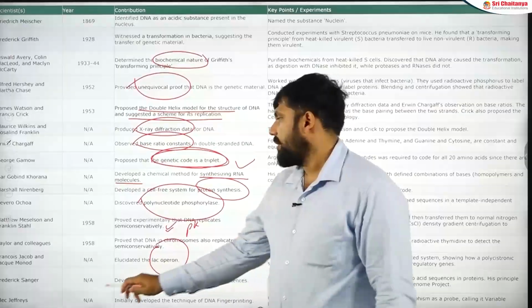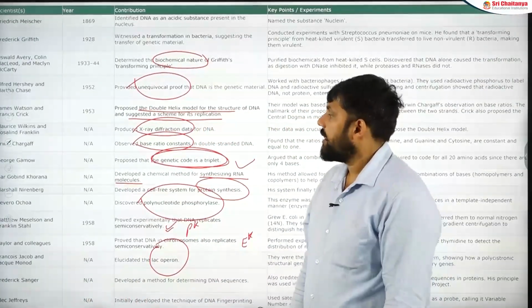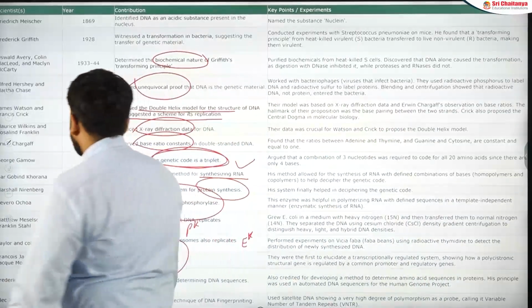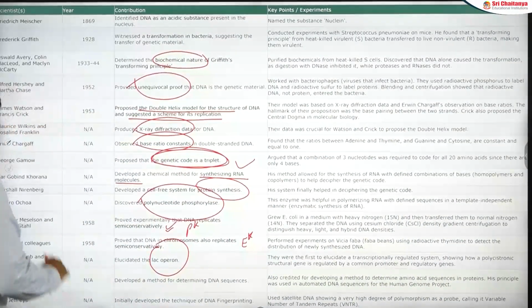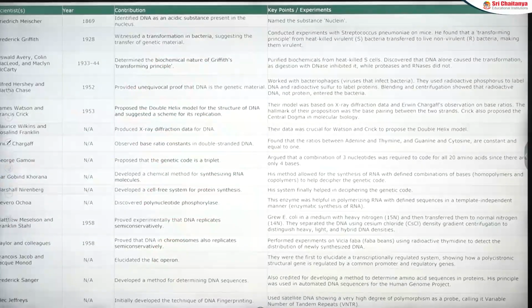Very important section. Next one is Frederick Sanger and Alec Jeffreys. You have done them in zoology already. They are part of the Human Genome Project and DNA fingerprinting. Can we go to the next part? So this is the first tool. Let's go to the next tool.